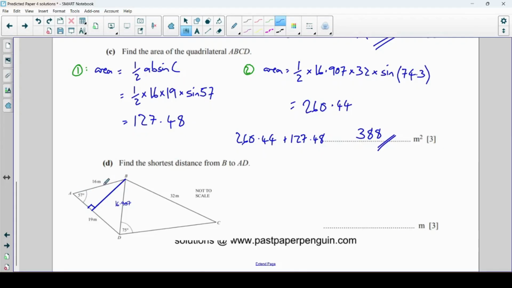Okay, so what I'm going to do is I'm just going to redraw that little triangle there. So this thing here is 57 degrees, that's at A. This thing here is 16, this is B, and this here is a right angle. And we want to find that shortest distance, well that's this length here. This is what I'm trying to find. So these are quite common parts of these questions, and they look tricky at first, but when you draw this triangle, hopefully you realise that this is just a SOHCAHTOA question.